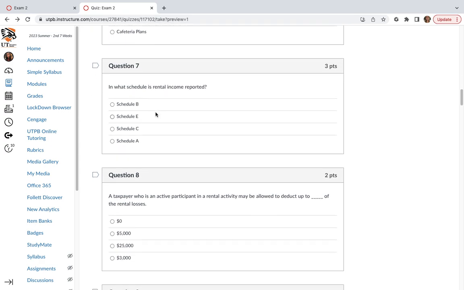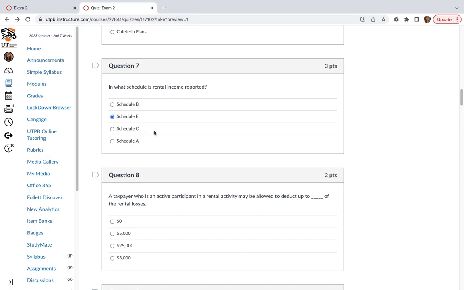In what schedule is rental income reported? Guys, whenever I took the CPA exam, these were questions very similar to what I looked at. So just make sure that whenever you are taking the exams, you remember this in the future. So rental income is Schedule E.